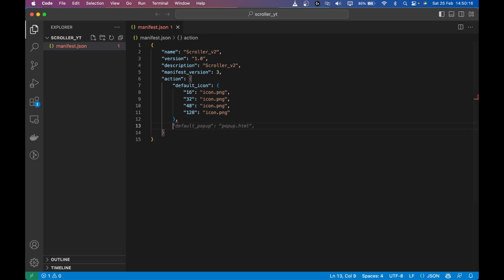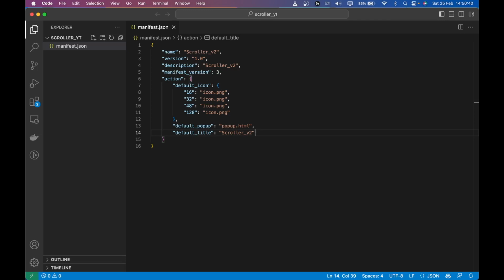Then we're going to define its default pop-up. So it will be default pop-up.html, and then there will be a title which will be scroller v2. You'll be able to see this automation or this autocomplete in the code. That is just GitHub Copilot I'm using, and it just lets me autocomplete in a smarter way.